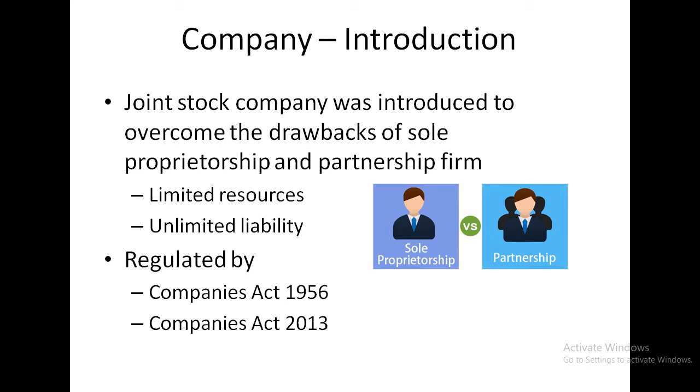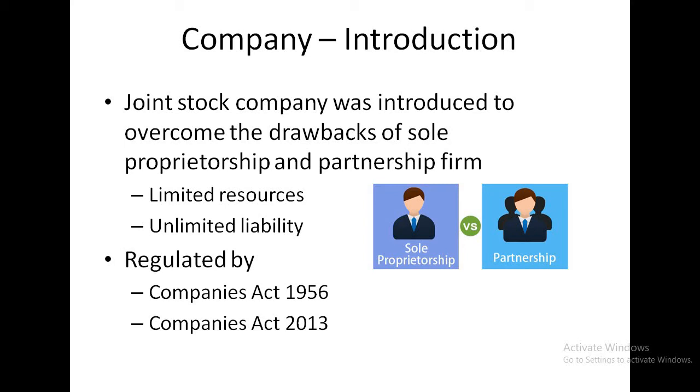The main drawbacks of these two business organizations were limited resources and unlimited liability. As you know, in sole proprietorship and partnership firm, the resources will be very limited. In sole proprietorship, only one person is providing whatever resources are required for the business, and in a partnership firm, the maximum number of members is also limited. So only that many people will be providing the required resources to the business.